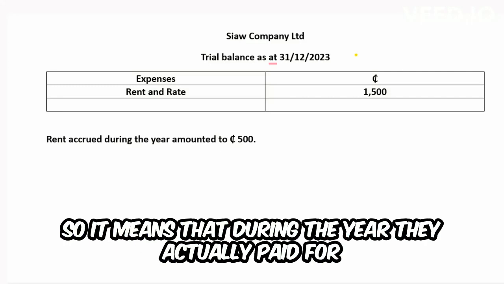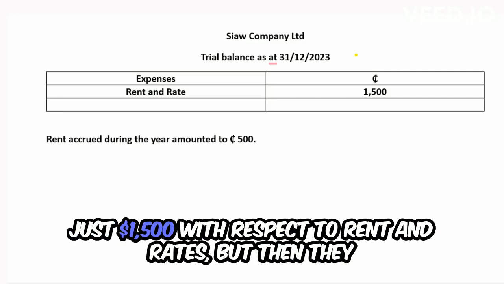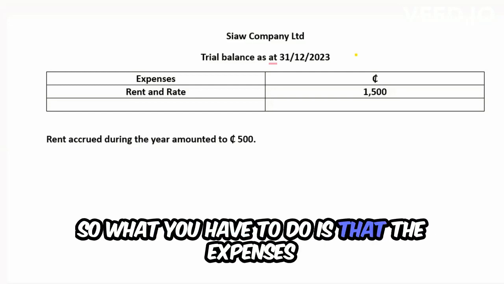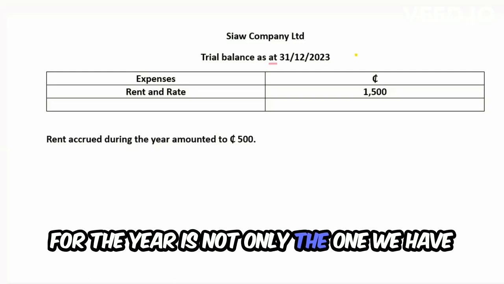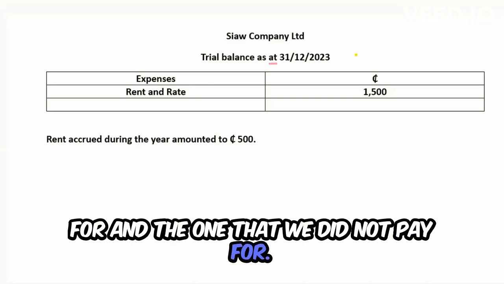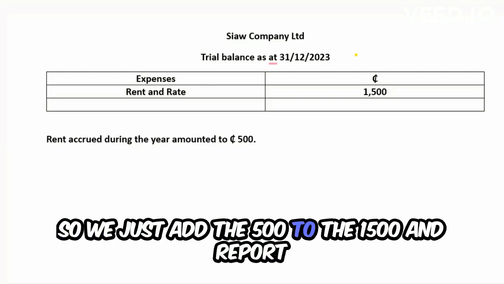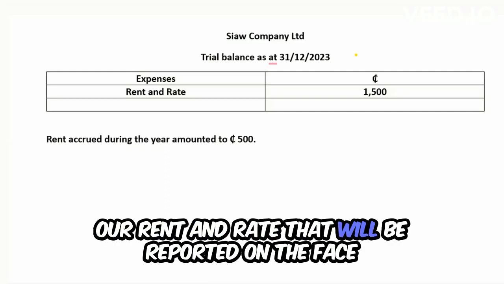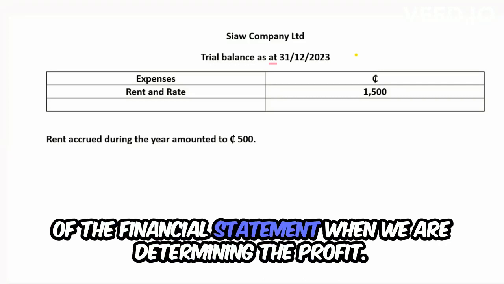So it means that during the year, they actually paid just $1,500 with respect to rent and rates, but they are owing 500 at the end of the year. So the expenses for the year is not only the one we have paid for, but both the one we paid for and the one that we did not pay for. So we just add the 500 to the 1,500 and report it on the face of our financial statement as 2,000, being our rent and rate that will be reported when we are determining the profit.